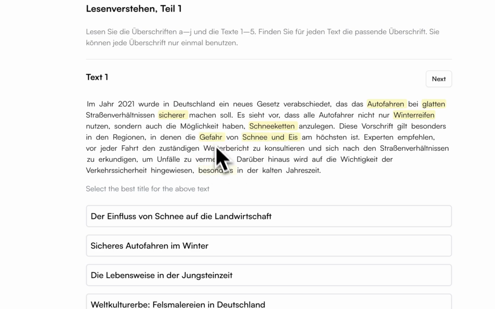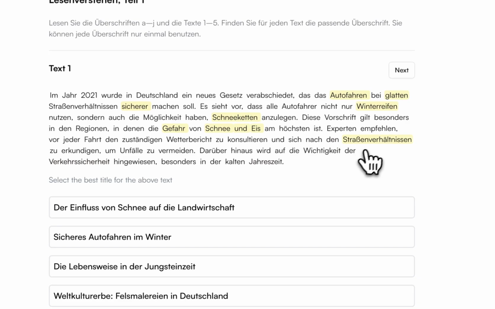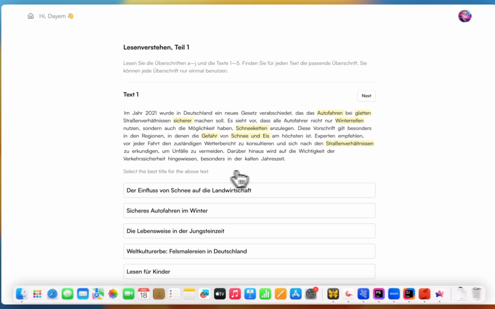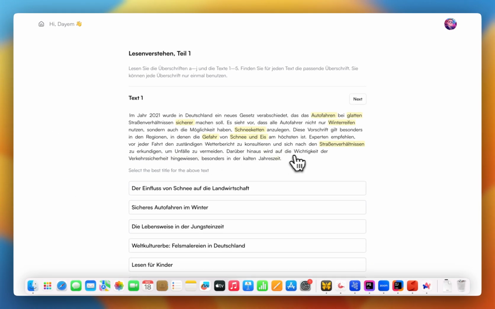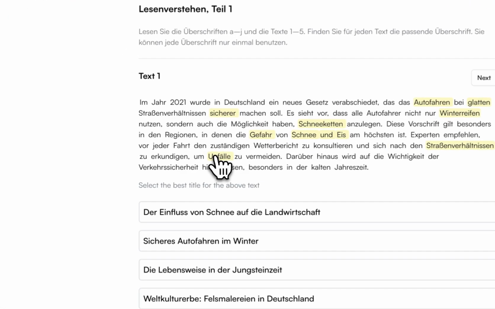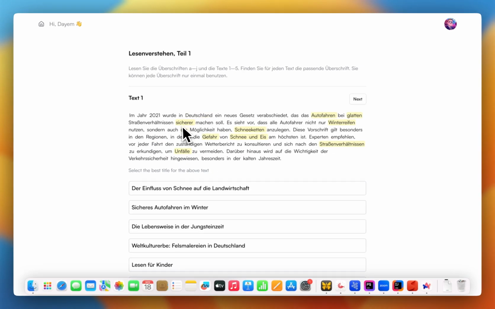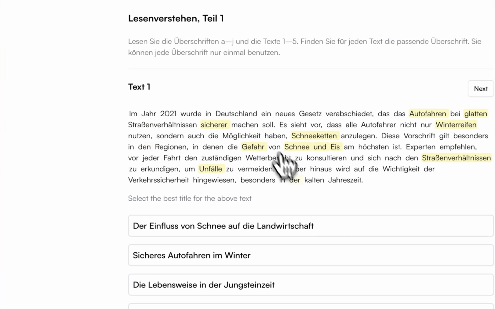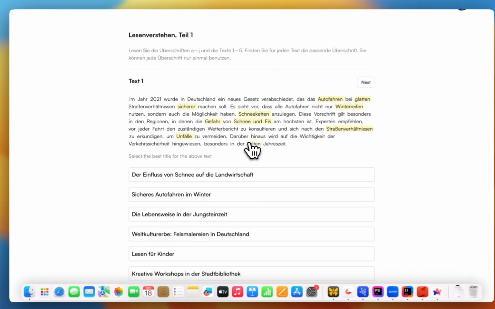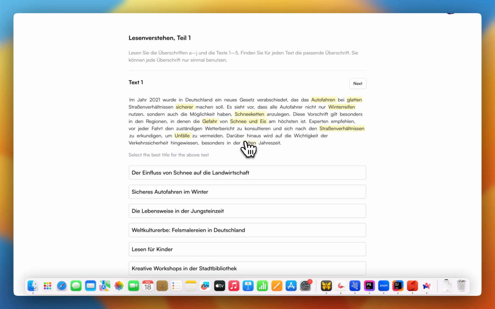Gefahr means danger. Straßenverhältnisse, streets. And then Unfälle means accidents. And sicherer means safer. So by matching these keywords, we can get an idea that it's something related to snow, something related to safety of driving in snow on the streets in winter.